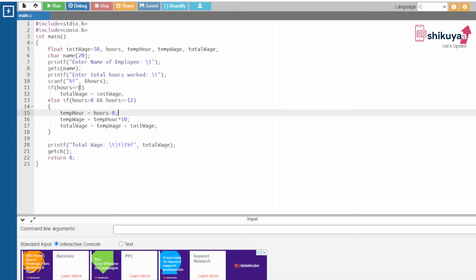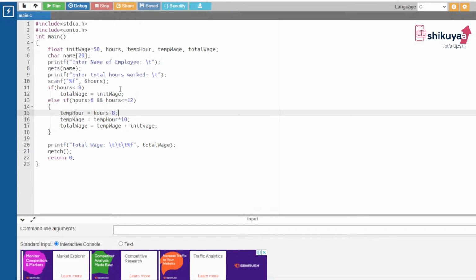That means hours may be 1, 2, 3, 4, 5, 6, 7, which is less than 8, and 8, which is equal to 8. In all these cases, the total wage will be 50 rupees.